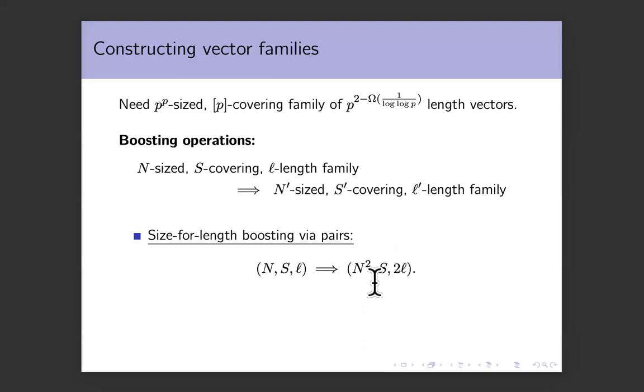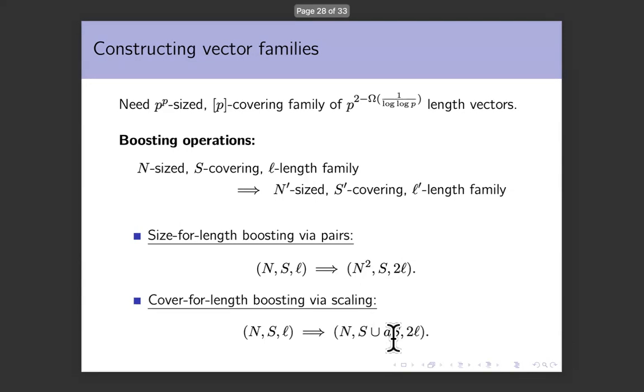You take any two pairs in this family, there's at least one element in the pair where they're different. And by definition of the original family, this difference will cover S. So the new family will also cover S. Okay, this is the first operation. It gives you more size at the cost of more length, but it keeps the cover unchanged.